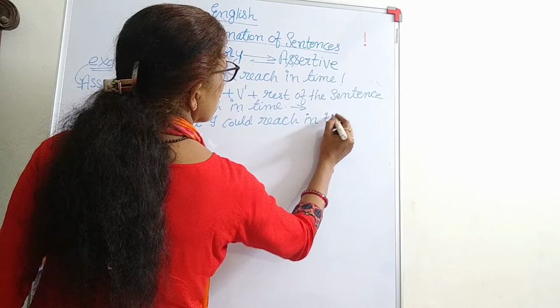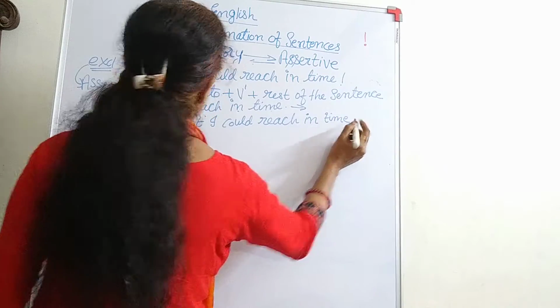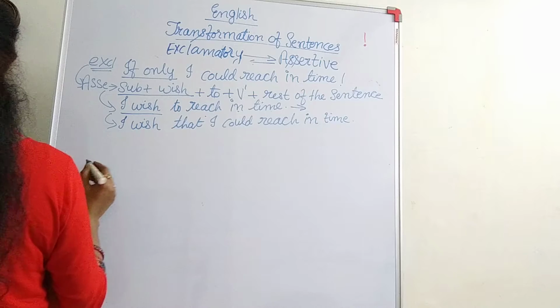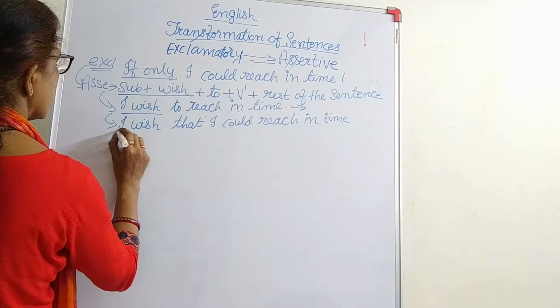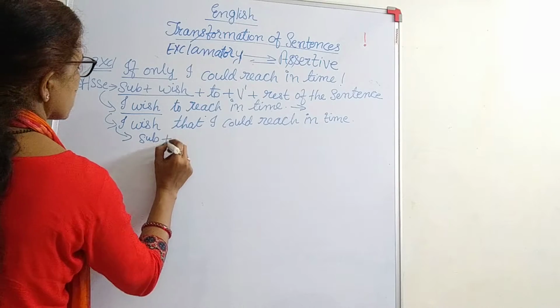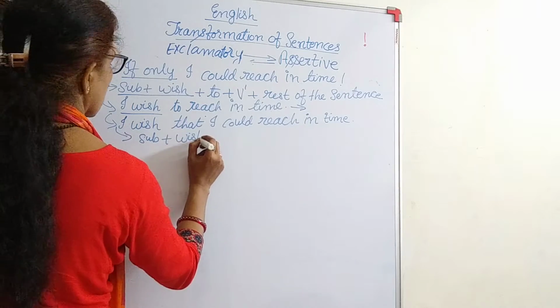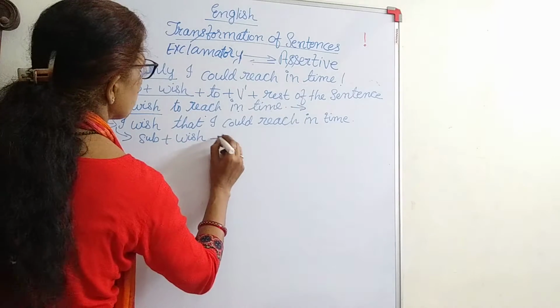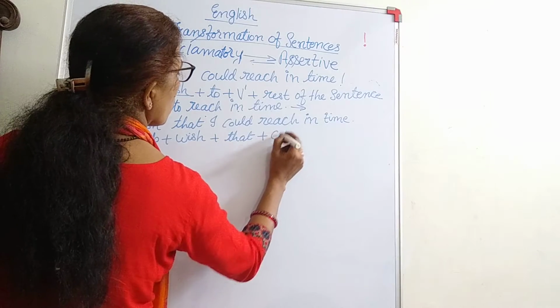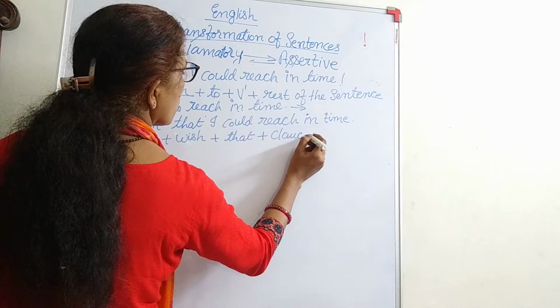This also is another answer for the same. Here, this structure is what? Subject plus wish plus that plus the clause. What was the clause?